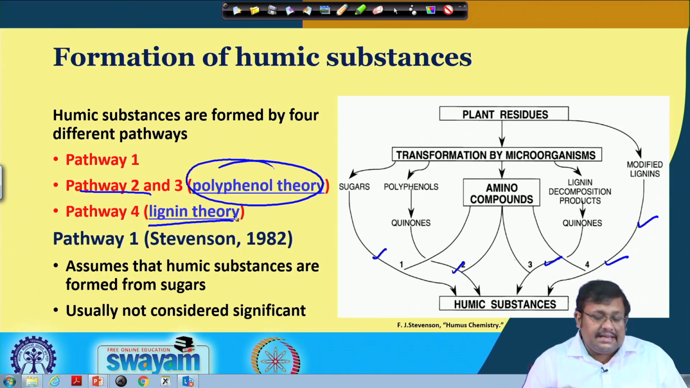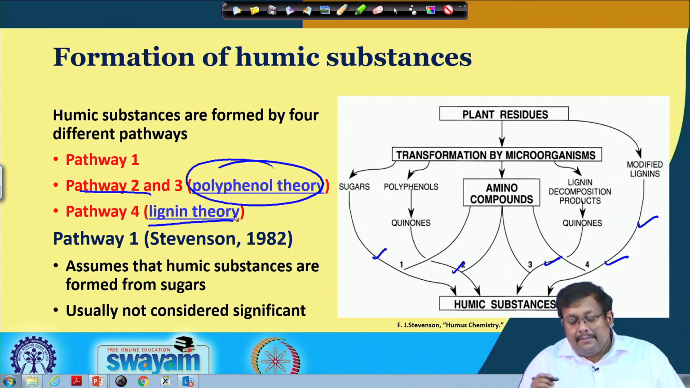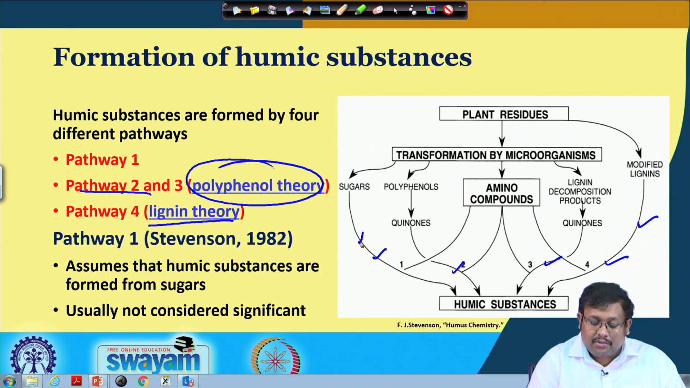Now, let us discuss all these pathways one by one. If we consider pathway 1, given by the scientist Stevenson in 1982, they basically assume that the humic substances are formed from different sugars.